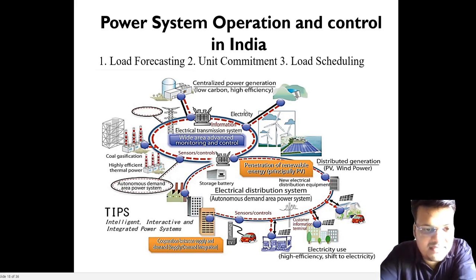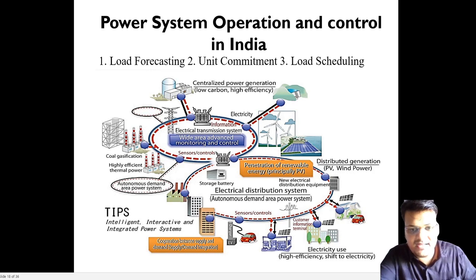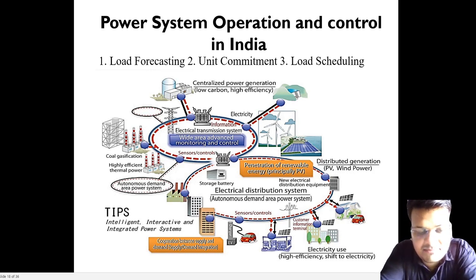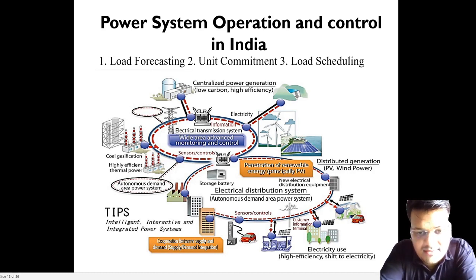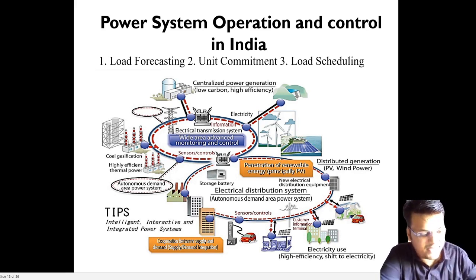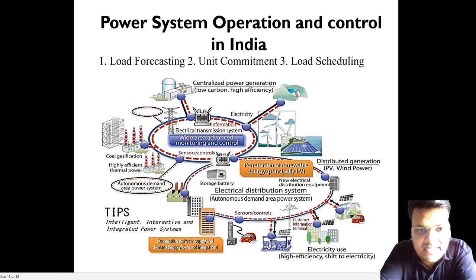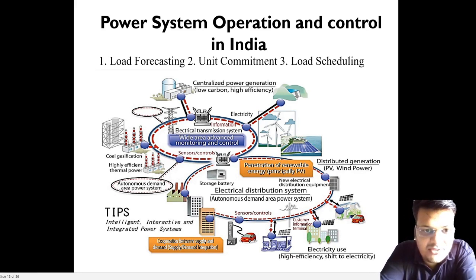UPPCL and PGCIL are two companies, you can easily understand. Suppose NTPC generates the electricity, and UPPCL says that in UP I need this much megawatt power. Now there will be a bidding and they will decide the price. Suppose it is decided that I will provide you that much megawatt power at 10 rupees per unit throughout.